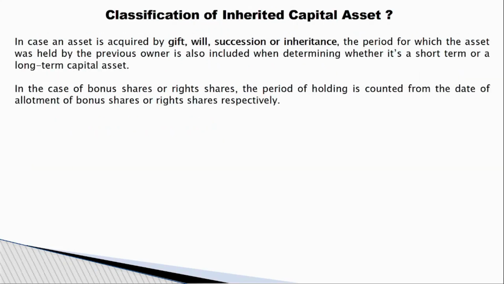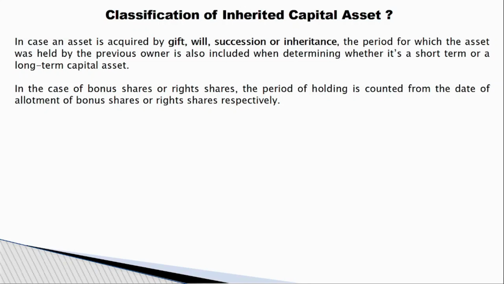Even though you did not buy or sell, if you acquired the property by gift, will, or succession, meaning your father or forefather has expired and you got the property, these also will come under capital asset.